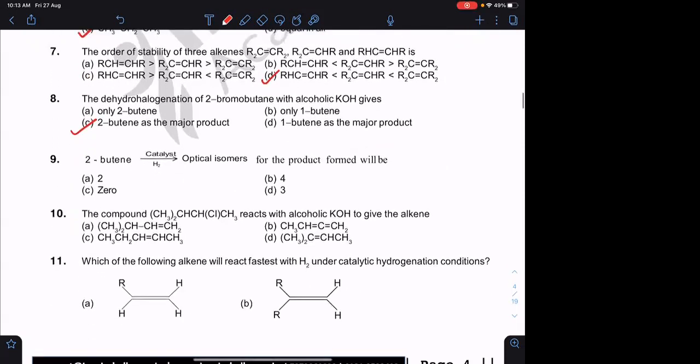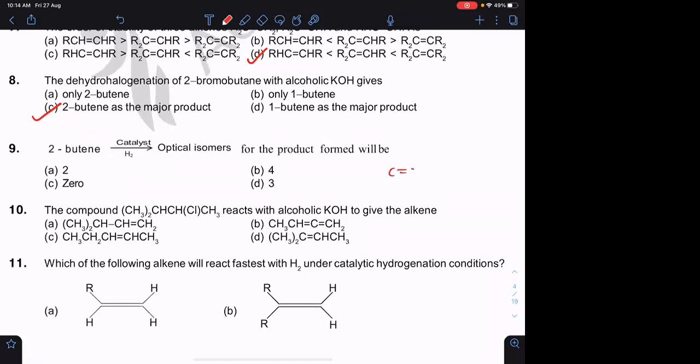Question number 9. Option C. Option C is 0 because you don't have any chiral carbon. 2-butene को, if you are adding H2, it will be converting into this compound which doesn't have any chiral carbon. अगर आपको chiral carbon होता तो then you may judge number of optical isomers.